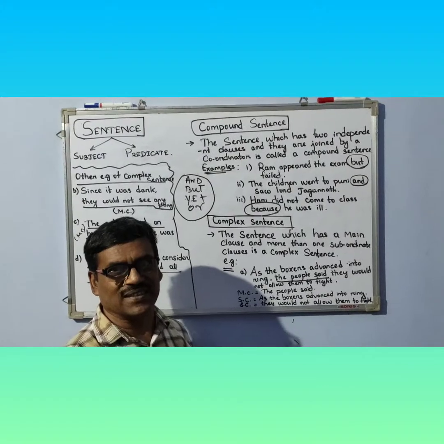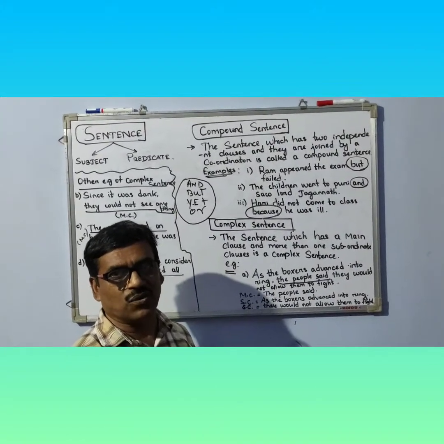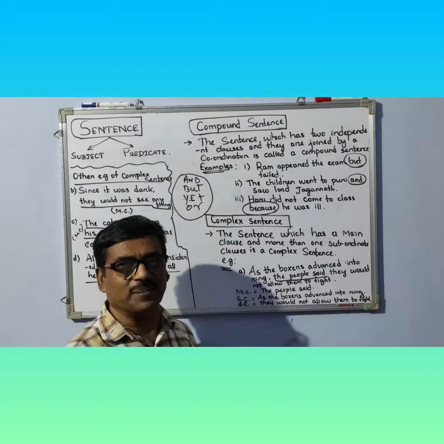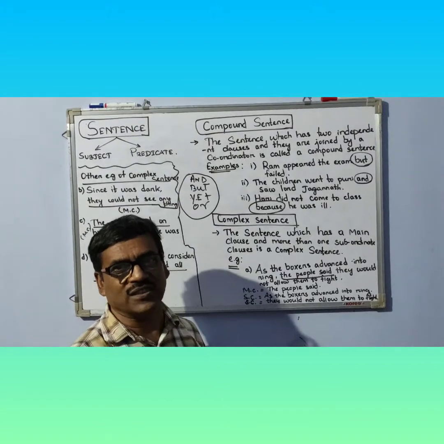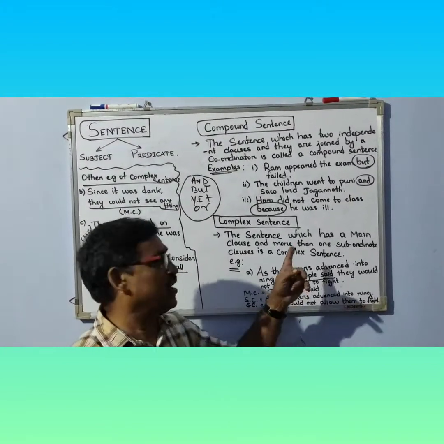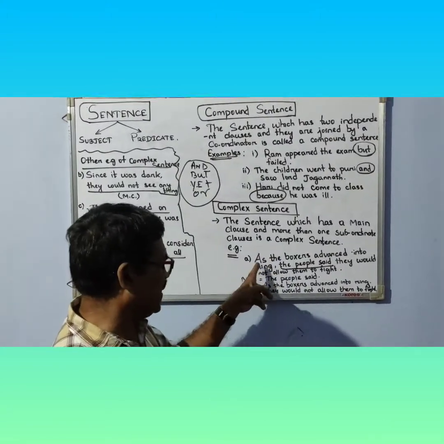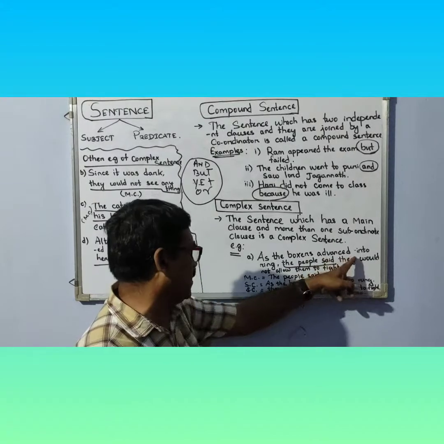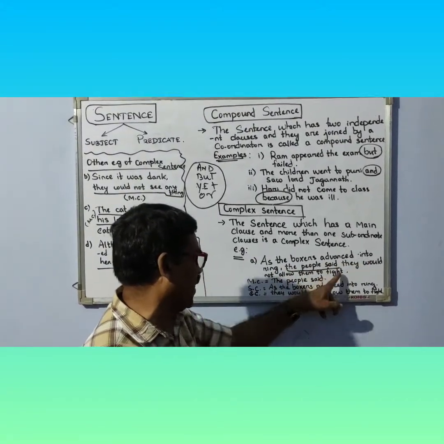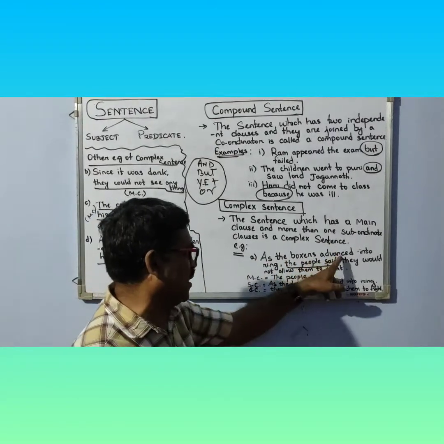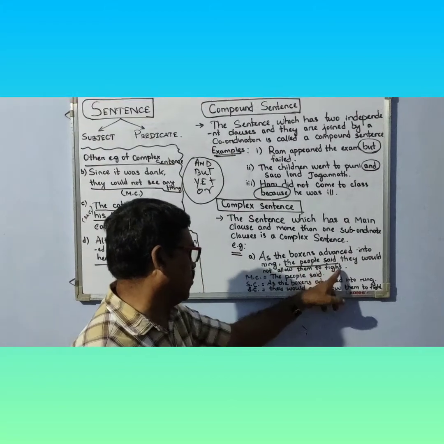Students, in a complex sentence there is a main clause and more than one subordinate clause. I have already told you that subordinate clause always depends on the main clause. Main clause is an independent clause and subordinate clause is a dependent clause. So there are different examples. You just see them. As the boxers advanced into the ring, the people said they would not allow them to fight.